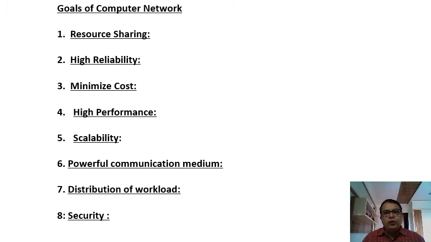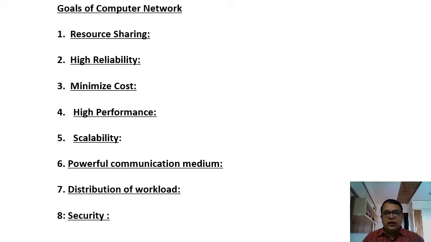When we talk about hardware resources, take for example your computer lab, where you do your practicals. Suppose in your computer lab there are 20 computers, but they are connected to only two printers.